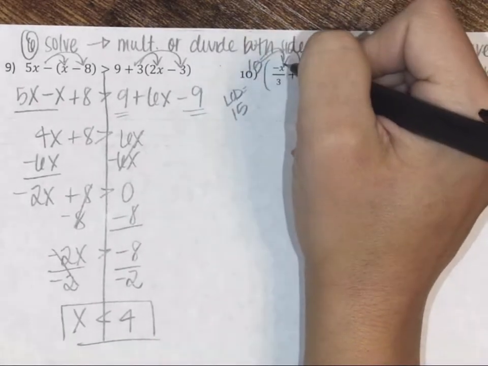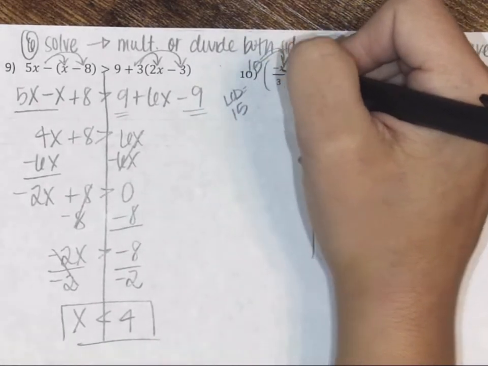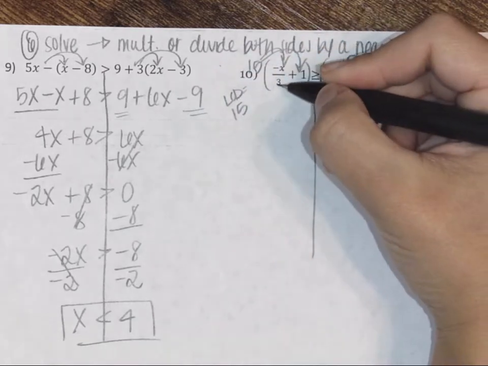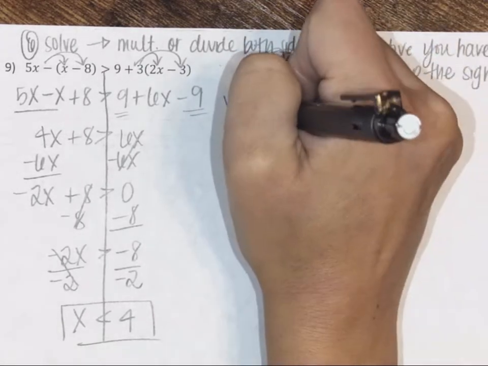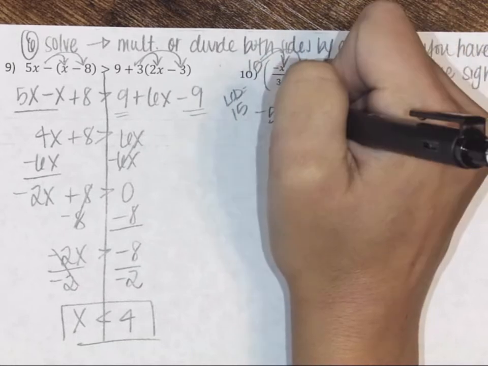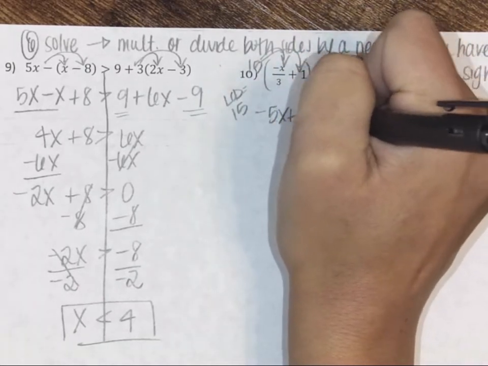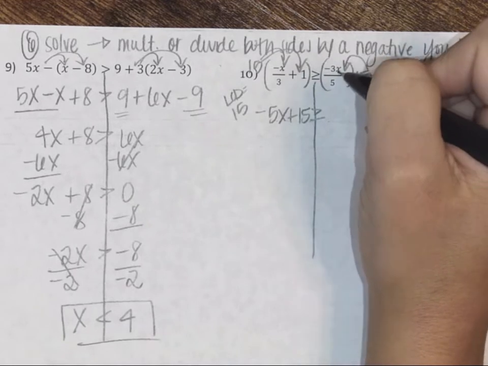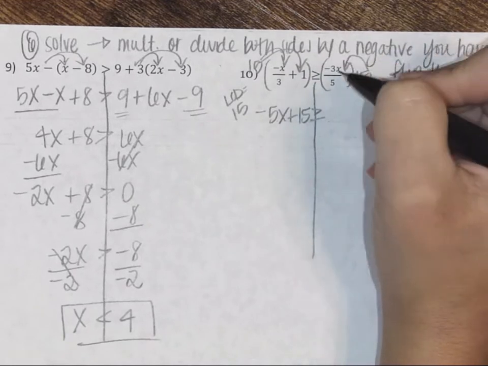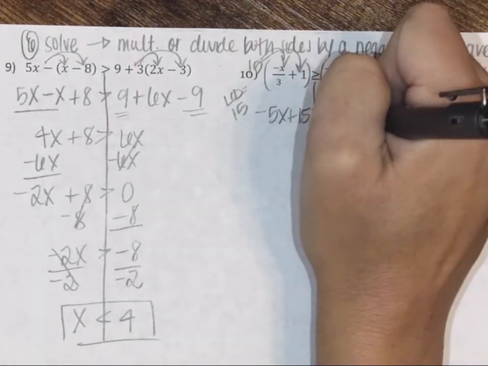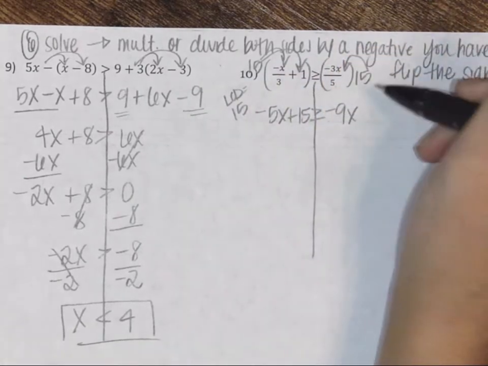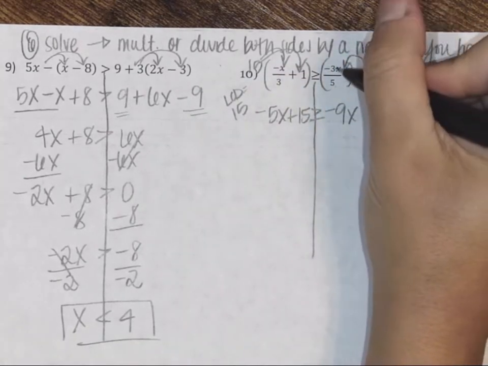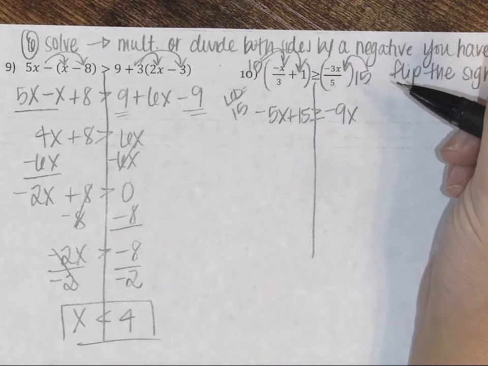So we have 15 times the negative x, which is a negative 15x divided by 3 is going to give you a negative 5x. 15 times 1 is 15, and that's greater than or equal to, on this side we have 15 times the negative 3x, which is a negative 45x, divided by 5 would be a negative 9x. So remember, when you're multiplying a whole number by a fraction, you multiply by the numerator and then divide by the denominator.